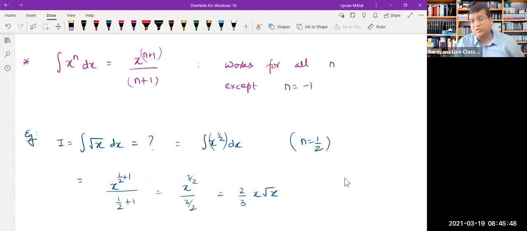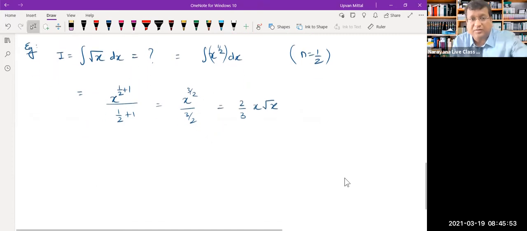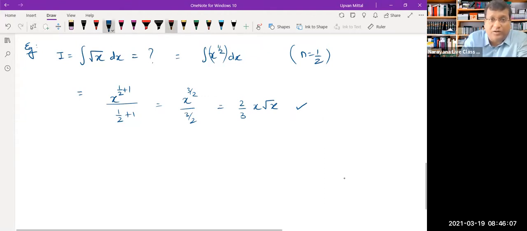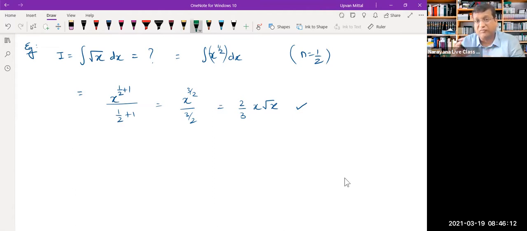So this is one thing. And now, while we are at it, we should also learn one more important idea here. If you integrate root x, you will get 2 by 3 x root x. That is fine, no doubt about that, 100% fine. But there are some people who can put up an argument here. They can say, sir, you said that integration is simply the reverse process of differentiation, and now you are saying that the integral of root x dx is this thing. We totally have full respect for that, no problem at all.